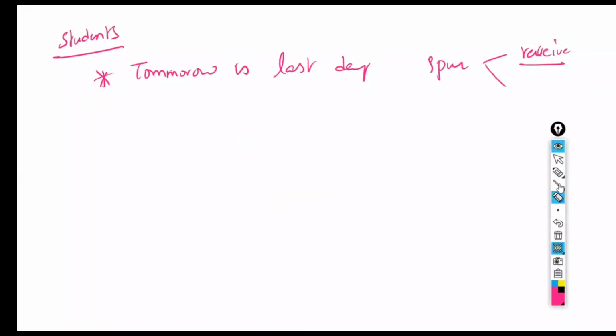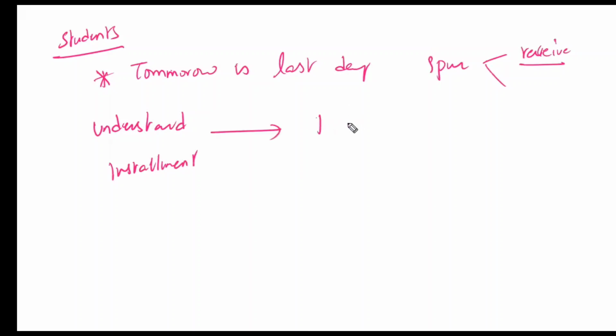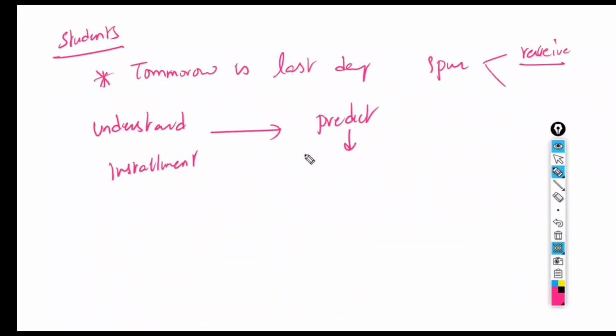First we understood the business problem, and based on the understanding, the student requirement is installments. Based on the students' understanding, we predicted that if we give the installment opportunity to the students, we'll get more students. Based on the prediction, we accepted this installment concept. After that, what happened? If the students are not paying, they are using this facility but misusing it. They are thinking that no one will catch us, or that even if you pay half payment, nothing will be a problem. They are thinking in a wrong way.